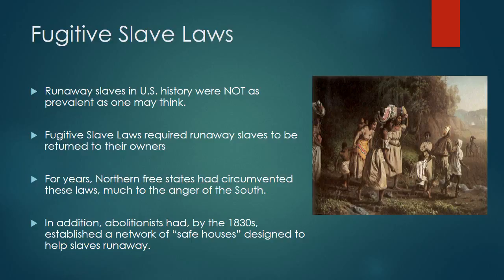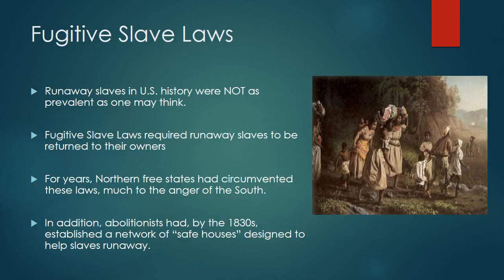Because under these fugitive slave laws, Northerners were required to go out and find runaway slaves. And that just didn't sit right with a lot of Northerners. If you found a runaway slave, you were then supposed to, by federal law, capture that person and send them back to a life of slavery. That idea did not sit very well with a lot of Northerners. Southerners, of course, took a very different position and said, this is our property, you cannot be depriving us of this.